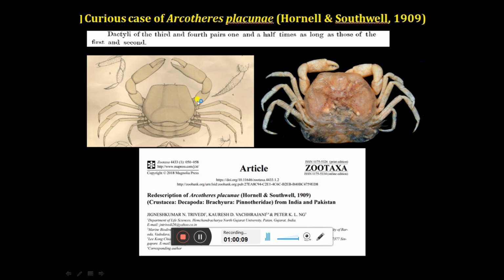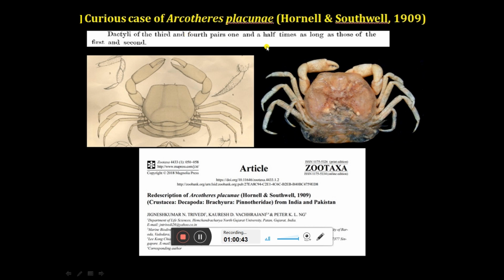The original figures are there in the paper, but this figure was done by an artist, not by Hornell himself. Hornell only wrote the description, so there was a problem between the figure and the description. Over here you can see the typical zoology text, but I guess everybody will understand what is written: the dactyly of third and fourth pair 1.5 times as long as those of the first and second. So friends, over here I am pointing out the part called the dactylus, which is the last part of the leg.